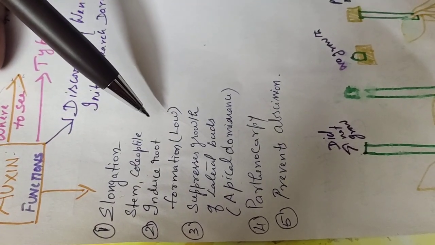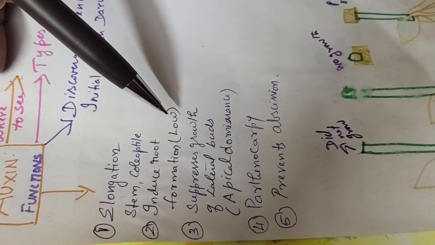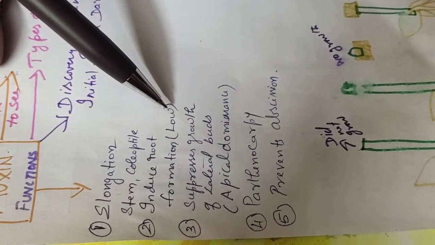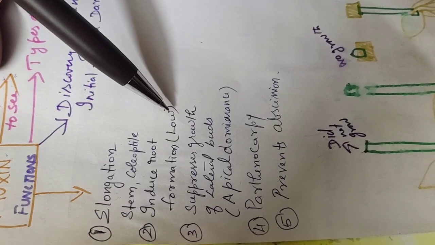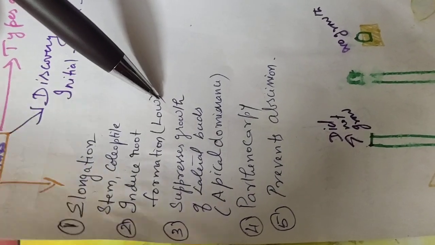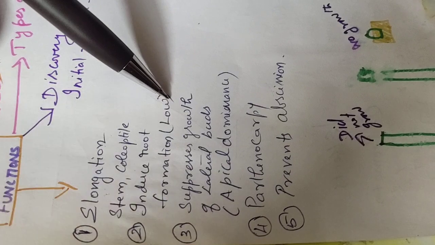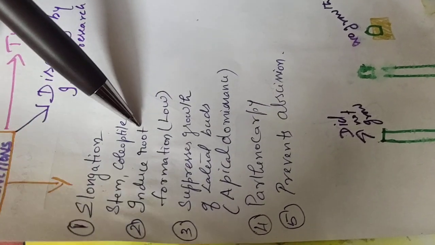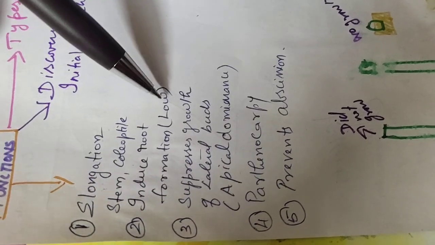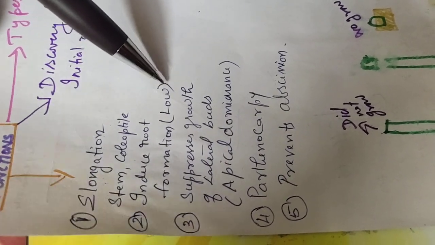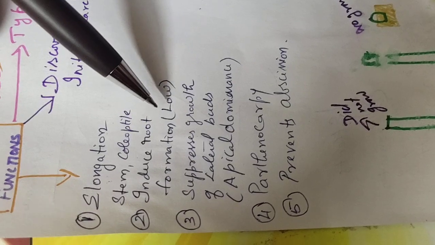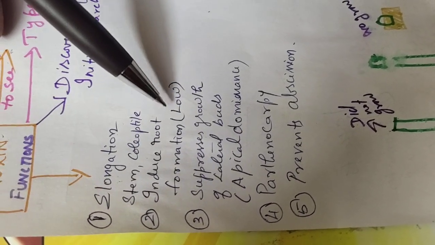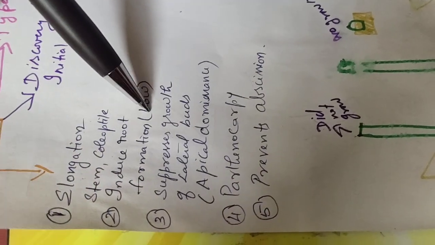That is, suppose if you are doing some stem cutting, that is, you are going to plant a rose plant. You have taken a stem cutting from your friend and you are going to plant it. You can dip it in a low concentration of auxin and then you can plant it so that it promotes the root formation. But see that it should be in a very low concentration. High concentration will not help, it will deteriorate the root formation. So in low concentration, it will induce root formation.